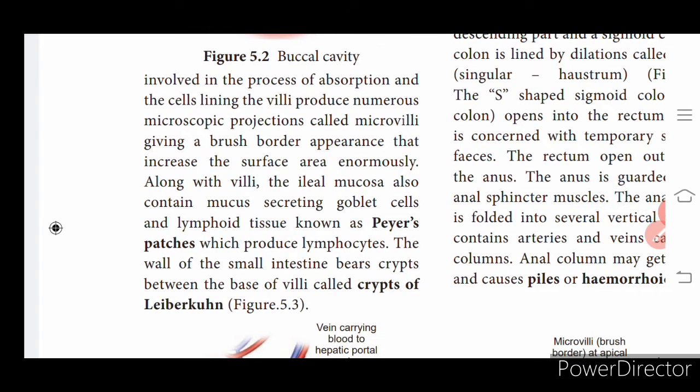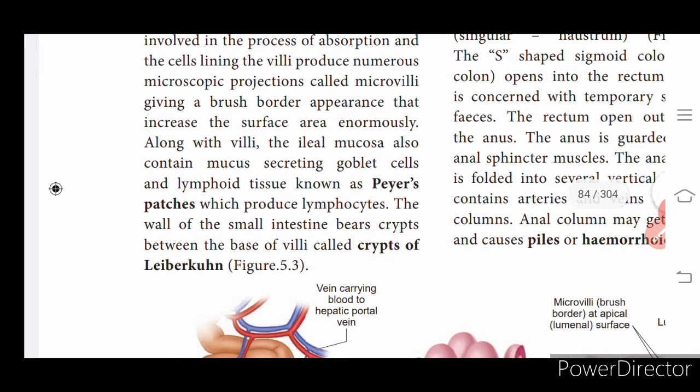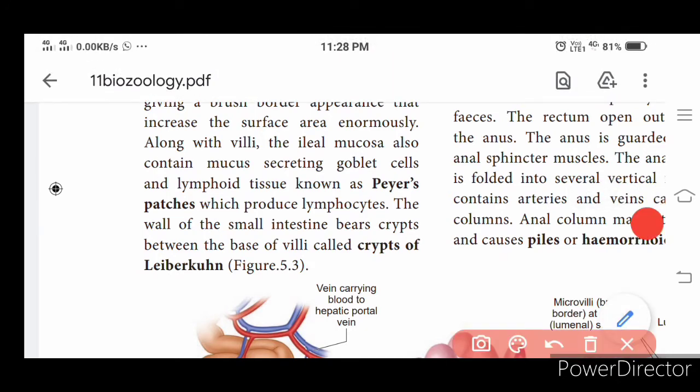The villi are very small and microscopic, so they are also called microvilli. Along with villi, the ileal mucosa also contains mucus-secreting goblet cells. So one more cell present here is the goblet cell, which helps in the secretion of mucus.